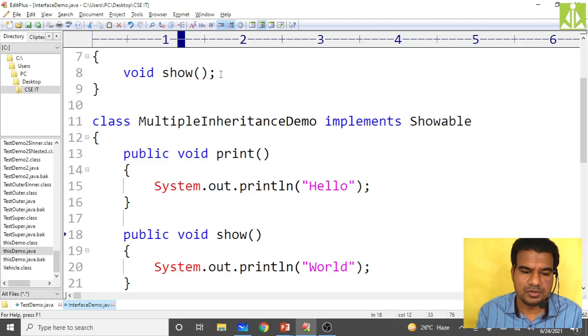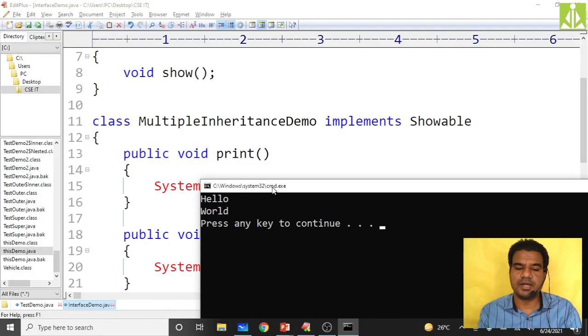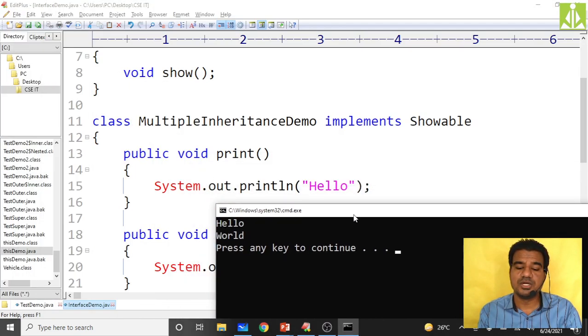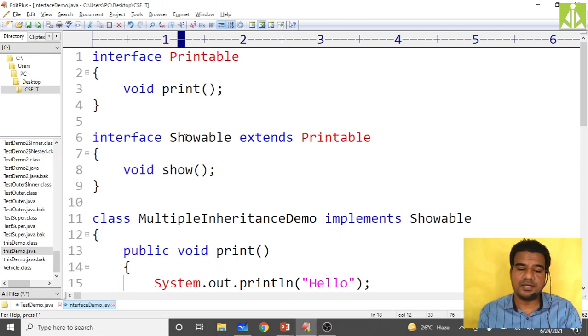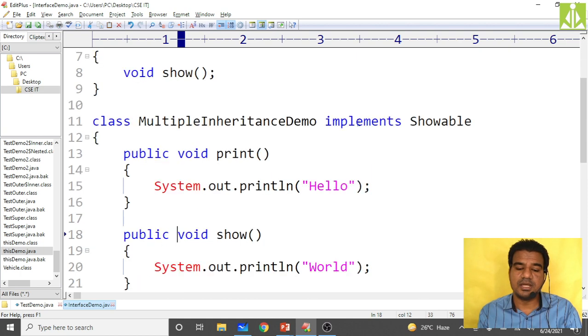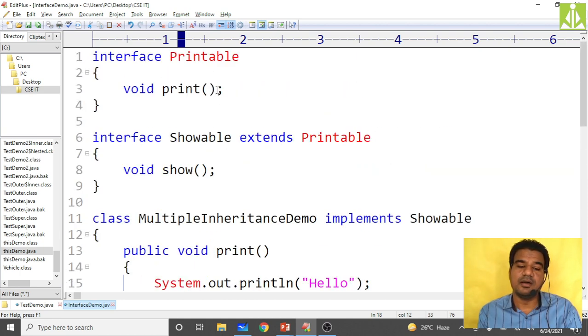Yes, we got the output. Then run, you can check the output. Hello world we are getting: hello from the print method, world from the show method. Both are abstract in the printable and showable interfaces. Then we are implementing only the showable interface, which in turn gets the print abstract method.